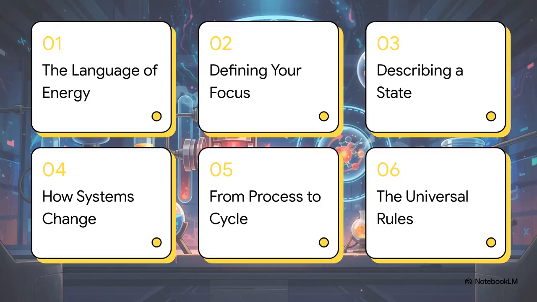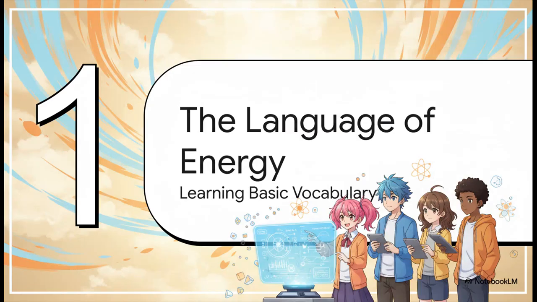So here's our game plan. We'll start with the basics of this language. Then we'll learn how to define what we're talking about, our system. After that, we'll get into how to describe it, how it changes, and how those changes can form a repeating cycle. And then we'll be ready for the big stuff, the universal rules. Let's dive in. Okay, first up, the language of energy.